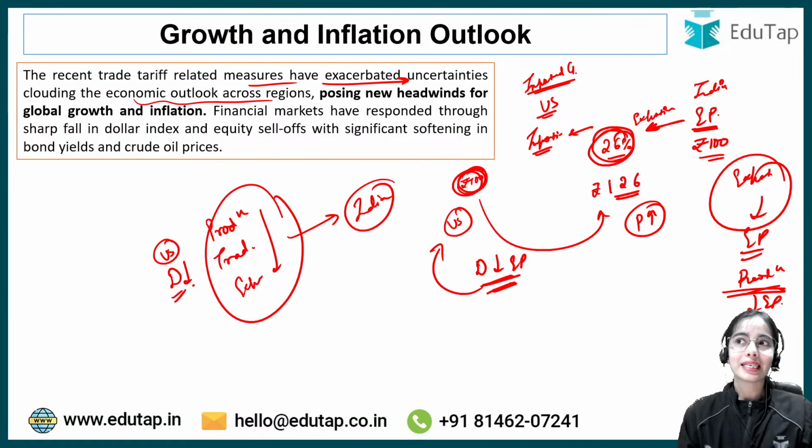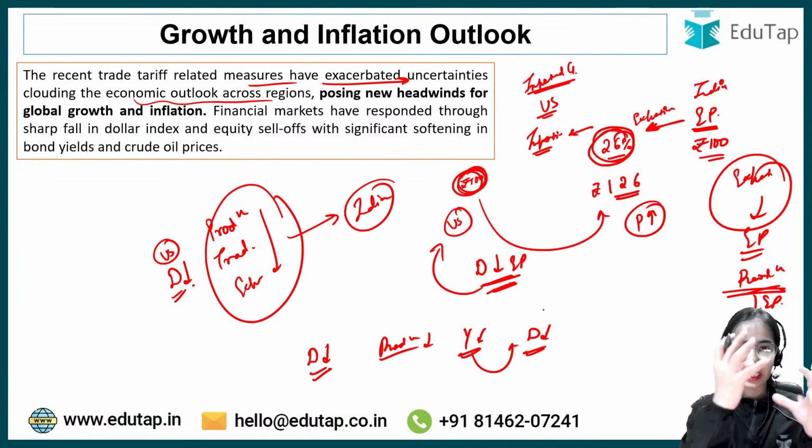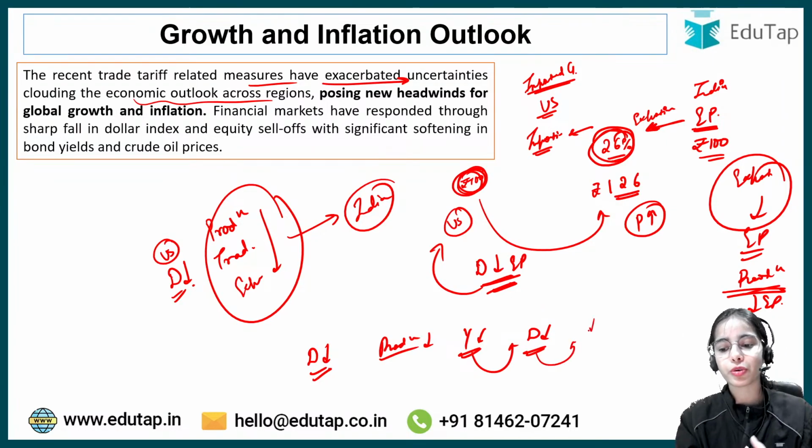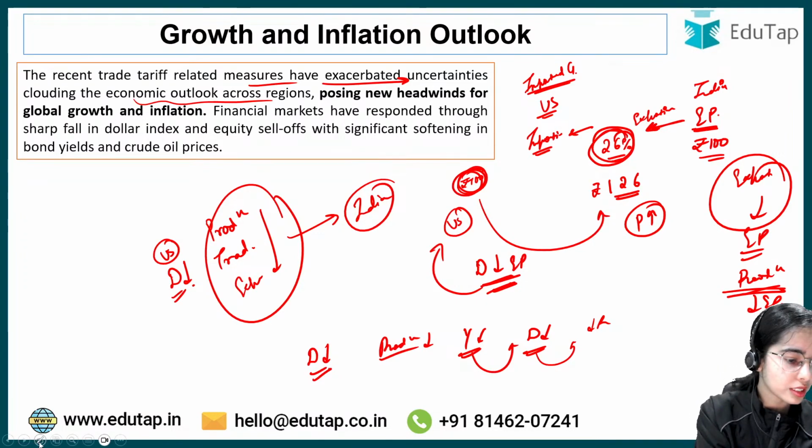So that's why it is said that a recessionary tendency might come, because in a recession, demand decreases, production decreases, income decreases, and further demand decreases. With decreasing income, further demand decreases, further production decreases, and there is a recessionary spiral. So it is said that maybe this US tariff is leading the world towards a recessionary spiral, though the RBI has said that anything can happen. For now, we cannot judge it. Okay, so this is the idea.